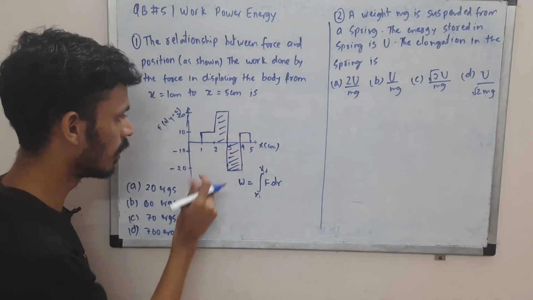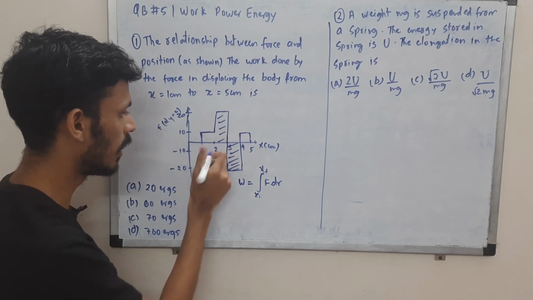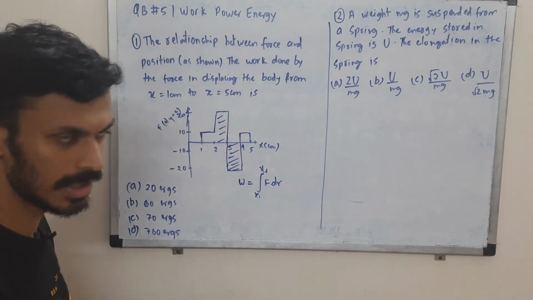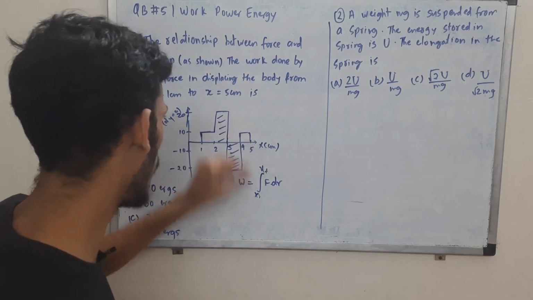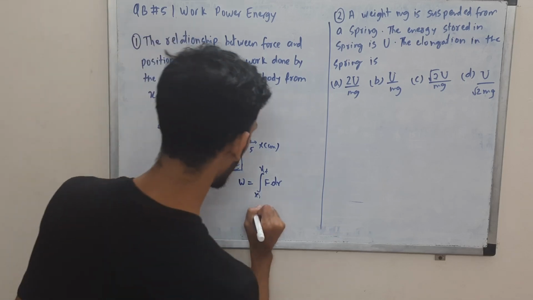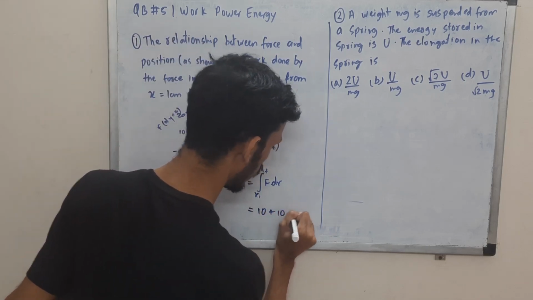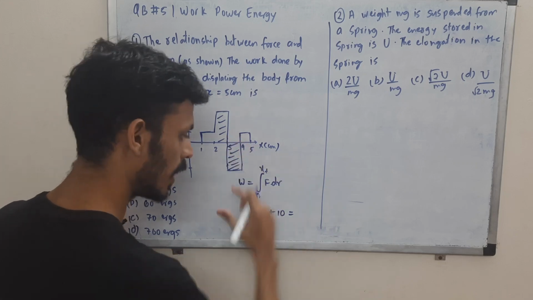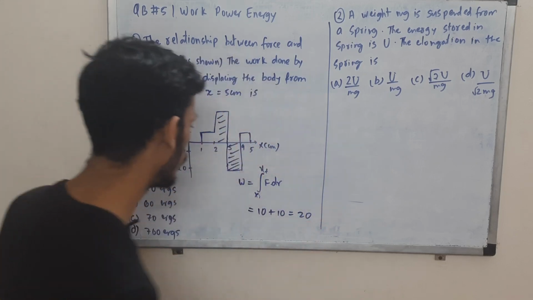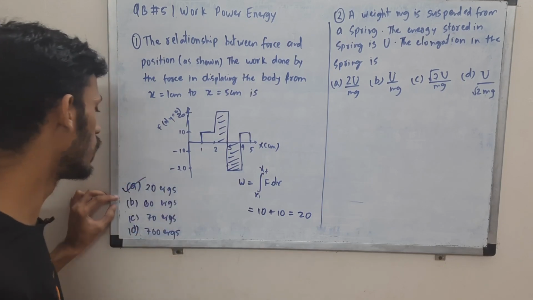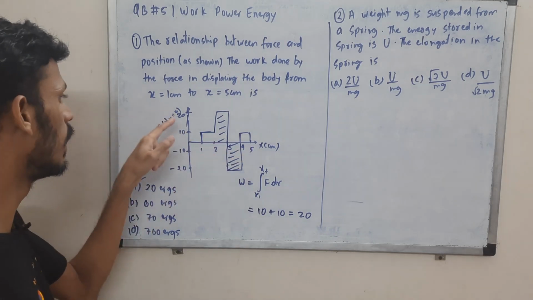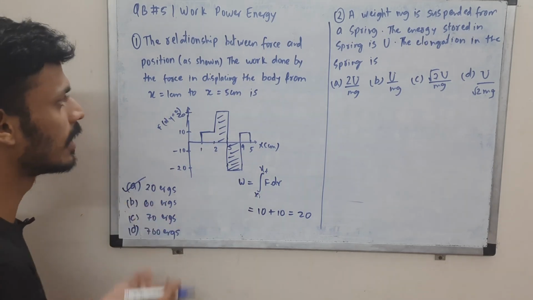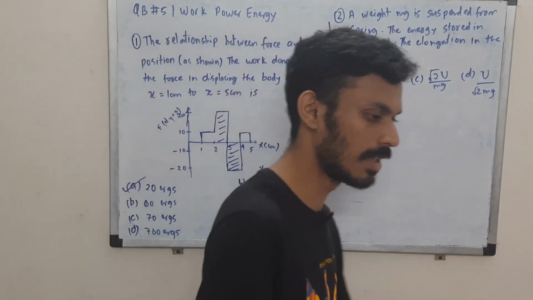And in this case you'll see this is 10. Basically you have to find this area. What is the length? 2 minus 1. What is the height? 10 minus 0, which is 10. Again this length is 1 and the height is 10, so again 10. So basically you'll have to add this area, 10 plus 10, and this will cancel, since this is 1 into 20 and 1 into minus 20. So the work done is 20 ergs. It's in CGS units, dyne and centimeter, so energy is in ergs.